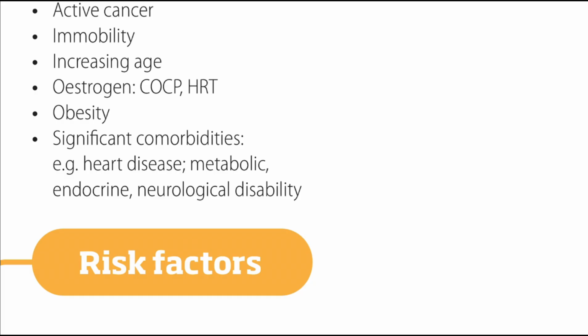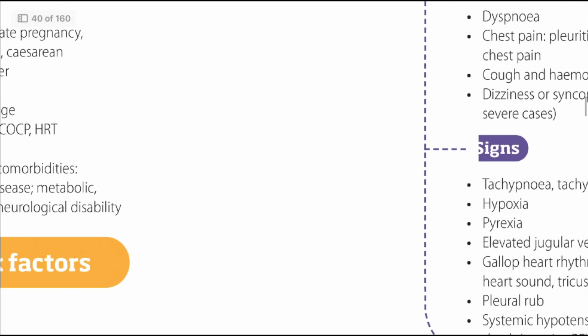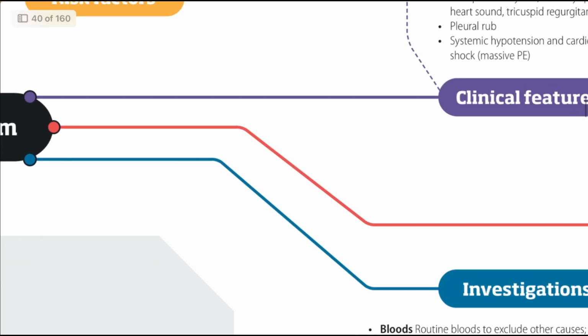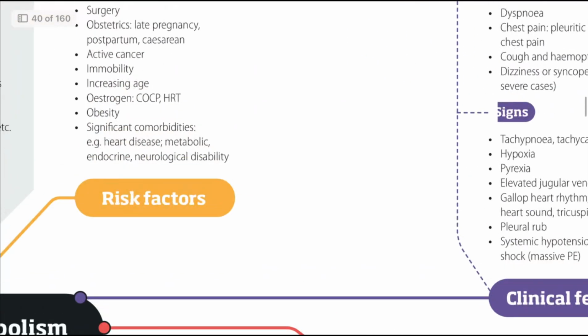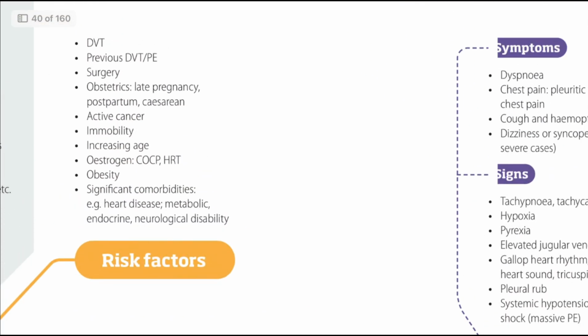So next we have some types of embolism. In the types, first of all, we can see massive pulmonary embolism. This massive pulmonary embolism is differentiated based on severity. In massive pulmonary embolism, we can see hemodynamic instability, shock, and hypotension.